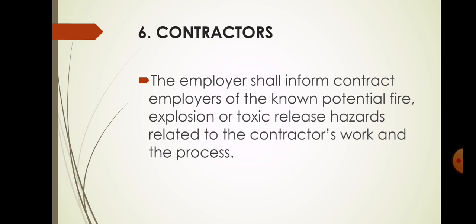The sixth element is contractors. The employer shall inform contract employers of the known potential fire, explosion, or toxic release hazards related to the contractor's work or the processes. This means the contractor staff must be aware about the toxic release or explosion or fire hazards at your processes and during work.